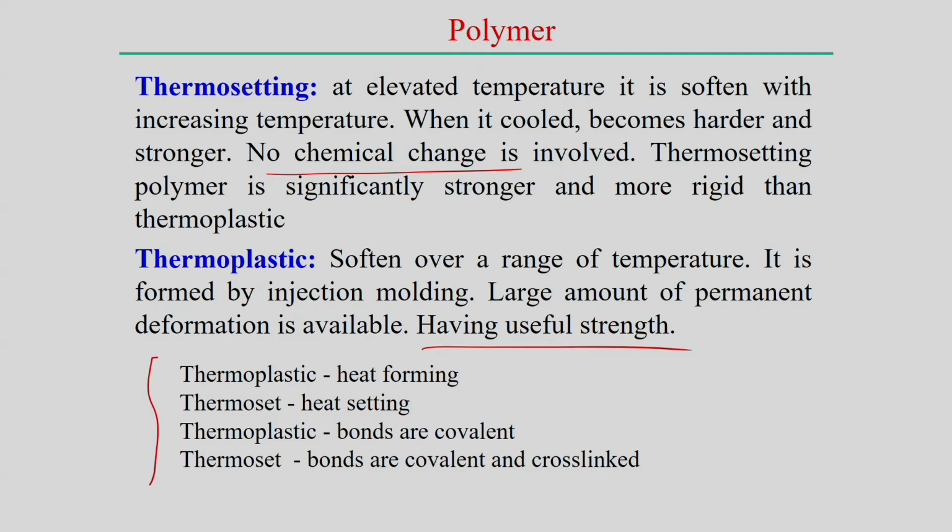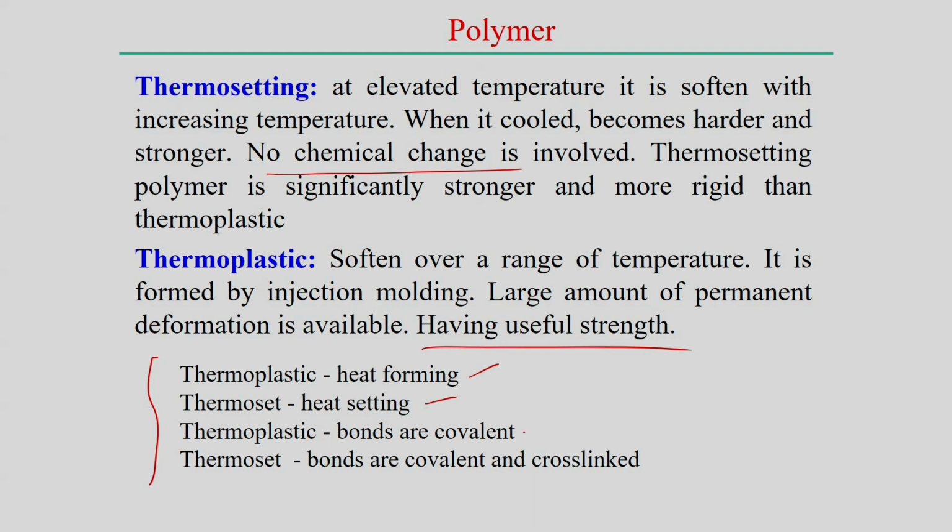In general, thermoplastic is heat forming, we get the desired shape by heating, and thermosetting is heat setting, by application of heat we can set the particular shape and size.